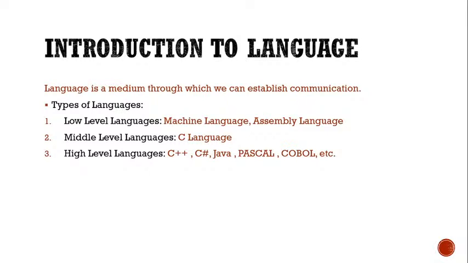Now, when we are talking about programming languages, a programming language is used for programming purposes in the computer. And when we talk about computer, which language does the computer understand? Computer understands only one language, and that is machine language. Machine language is basically the binary language or the binary codes, that is 0 or 1.